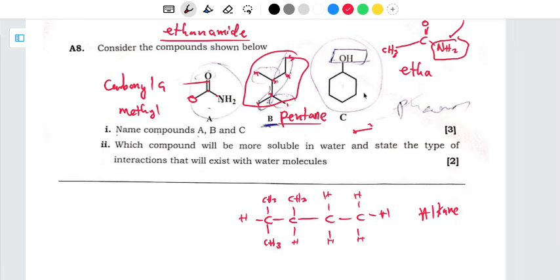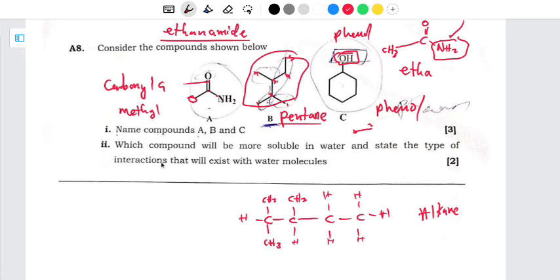Then for the last one, whenever you see the hydroxyl group on a cyclic compound, which can be in a benzene form, you just have to know that this is the phenol. So for C, it is going to be phenol. That's all. Then Roman number 2 is saying which compound will be more soluble in water,